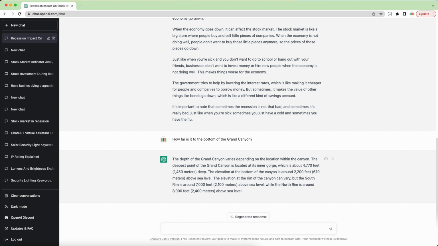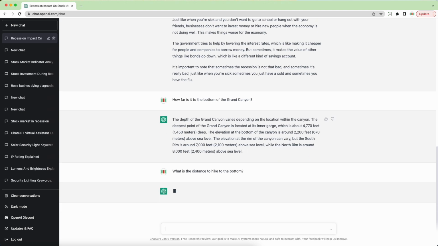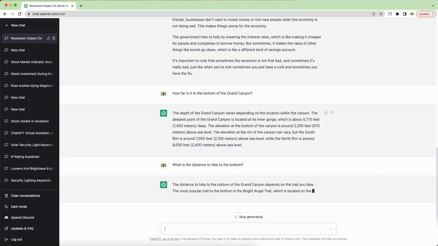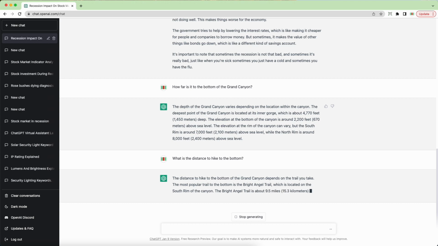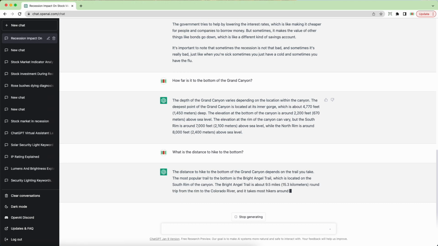But what if you're going to hike it? So we can ask ChatGPT, what is the distance? Now you notice I don't say what's the distance to hike to the bottom of the Grand Canyon because we're still having this conversation. So ChatGPT knows that I'm referring to the Grand Canyon. It's implied. And now when I'm talking about hiking to the bottom, it knows, all right, so if I'm going to hike to the bottom of the Grand Canyon, the distance will depend upon the trail that I take.